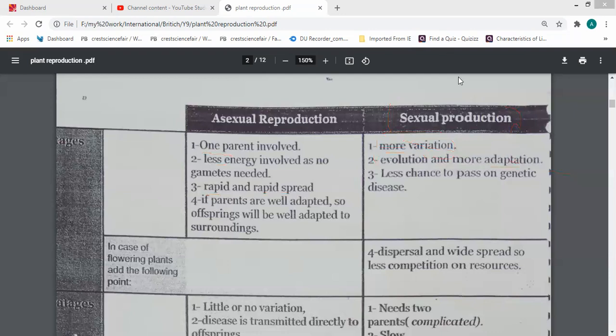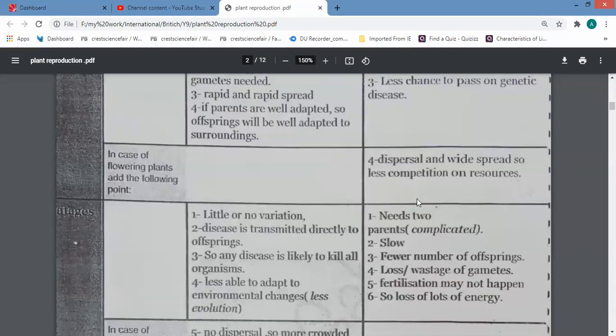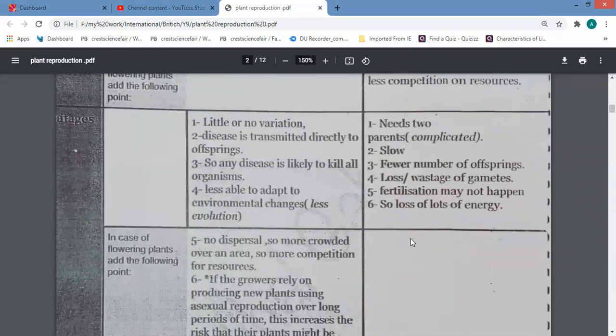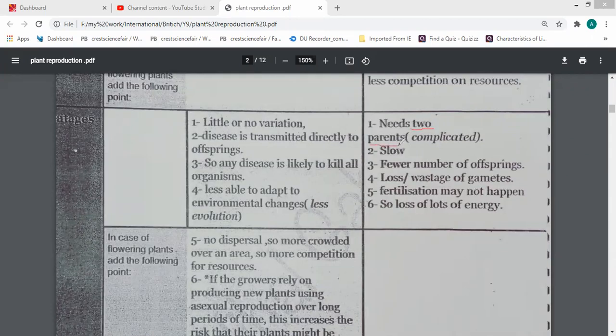Next point. Sexual reproduction needs two different parents, male and female, and this process takes a long time and occurs slowly.